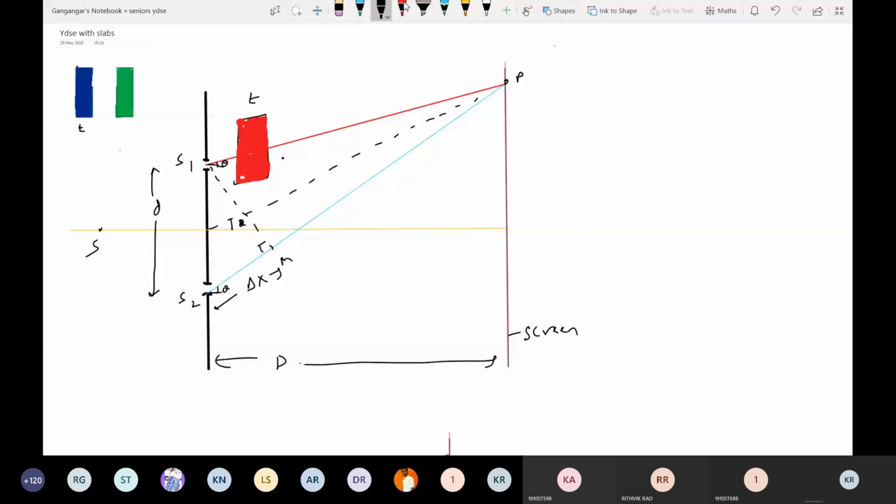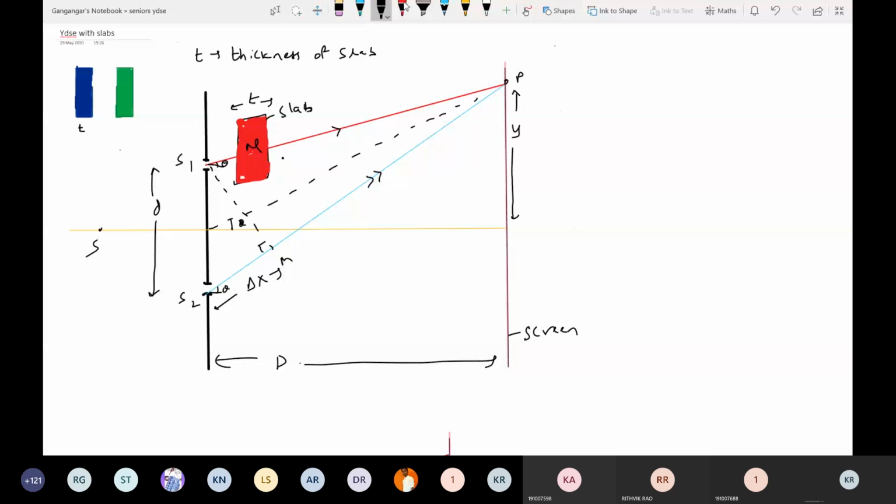Okay, now the ray will pass through the slab. Ray 1 will pass through the slab, and ray 2 will be here. What will happen to the pattern? We are interested. So when a slab has come, what is the refractive index of the slab? Let me take mu. T is the thickness of the slab. I'll make it clear, T is not time. Writing these equations is crucial. I already told you yesterday that 90% of problems are based on this. So next, I'll bring a slab in to write the equation.